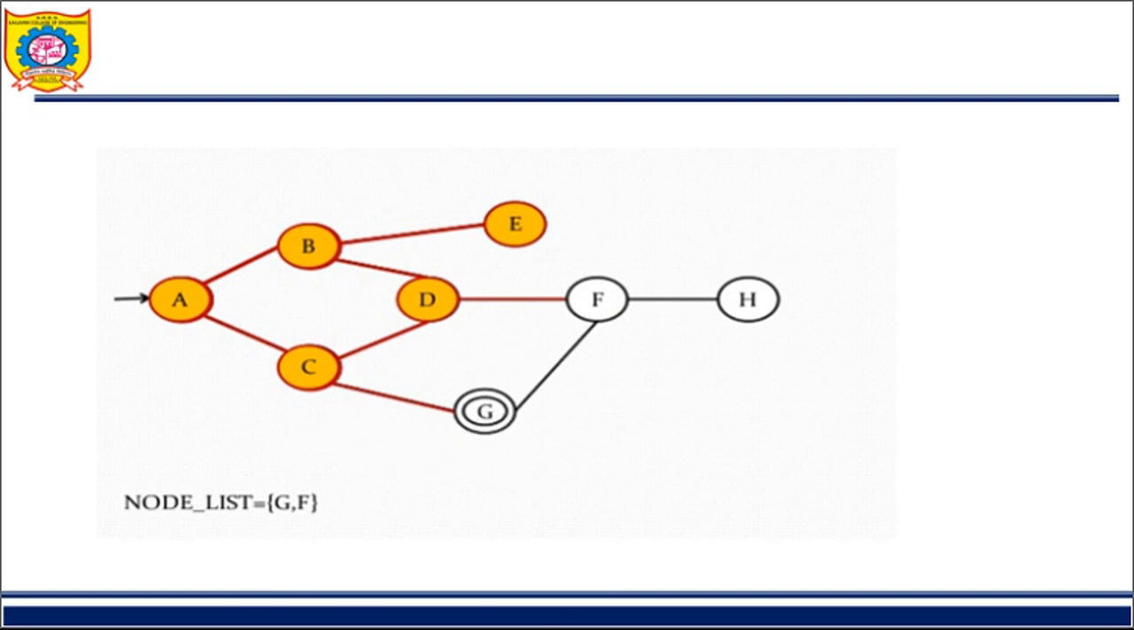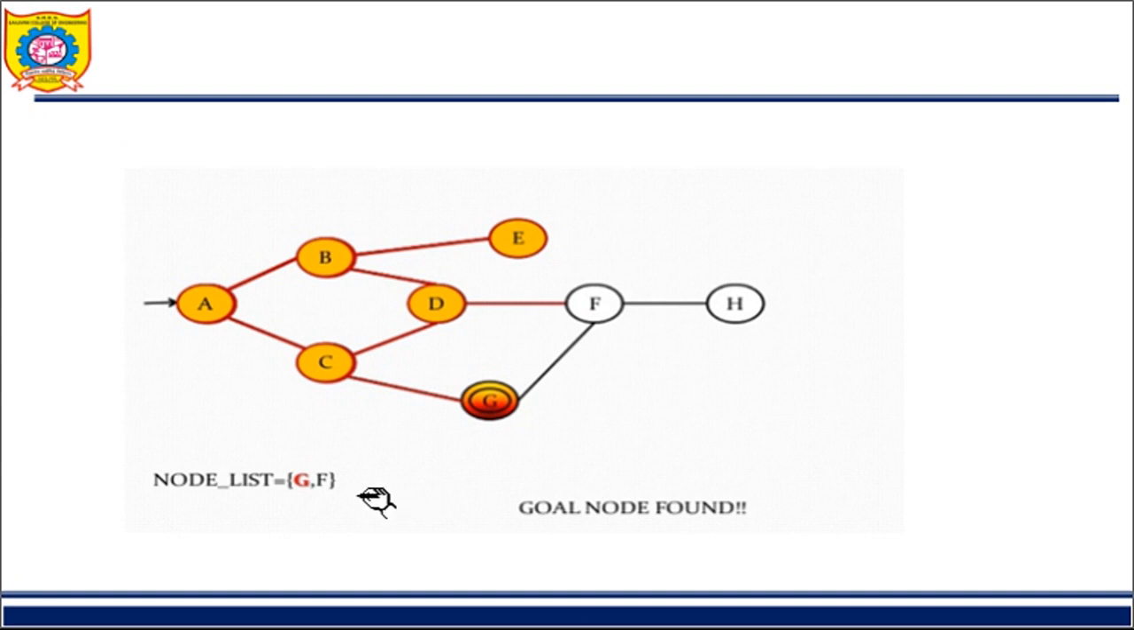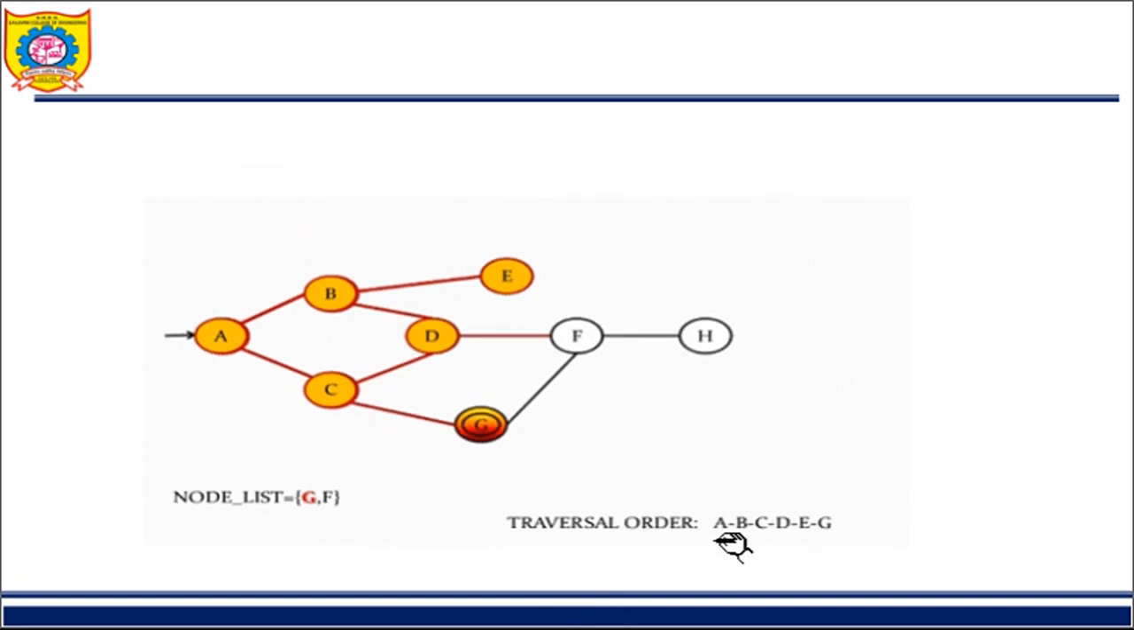Remove G. When we get to G, we understand that the goal node is found and the traversal is done. So the order of traversal is noted. Initially I went to A, then B, then C, D, E and G. So this is nothing but our breadth first search algorithm. Further we'll meet in the next video and continue from here. Thank you.